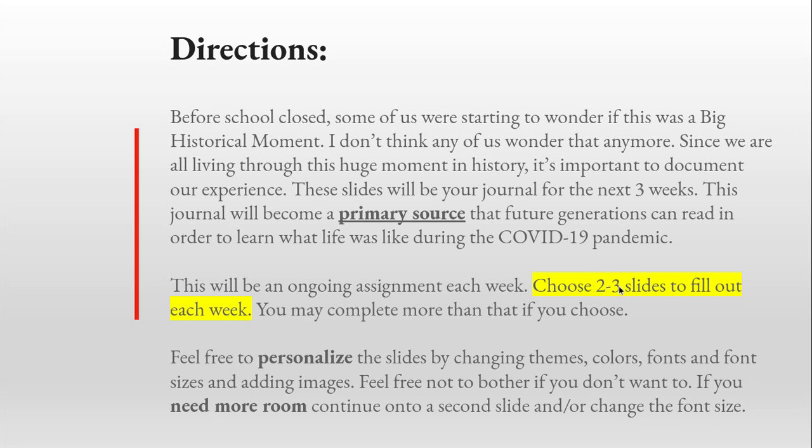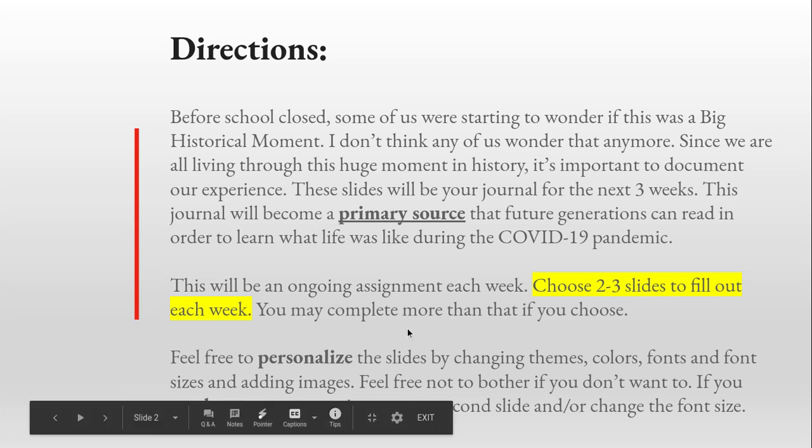2 or 3, okay? There's going to be a lot to choose from, so don't get overwhelmed and feel like you need to do them all, because you definitely do not have to. Choosing just a couple. If you want and you have extra time, you may complete more than that, but that's completely optional.